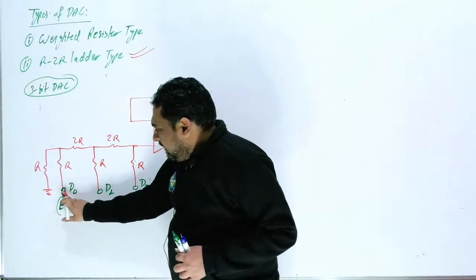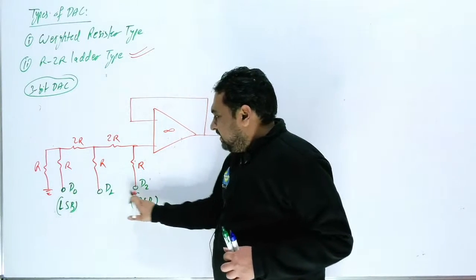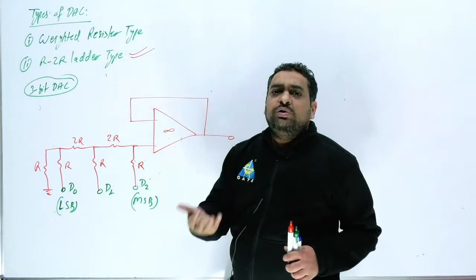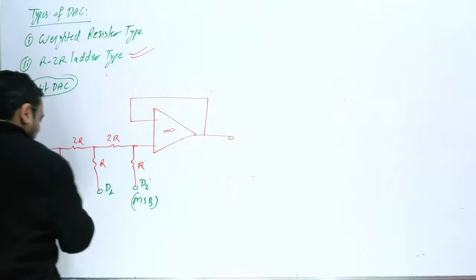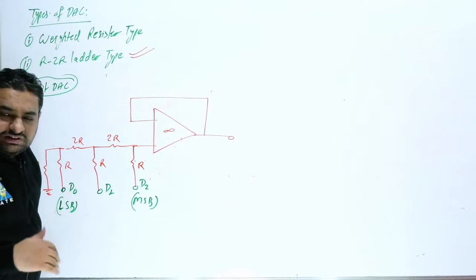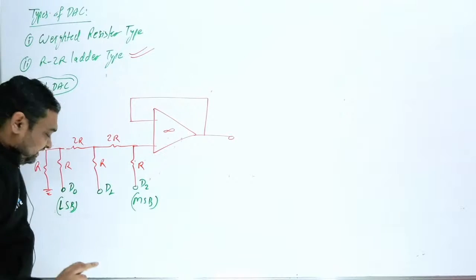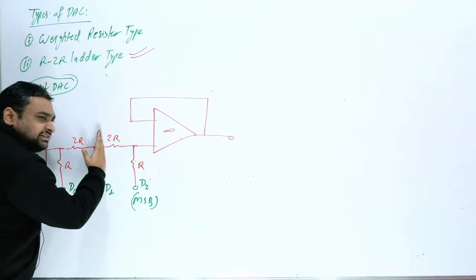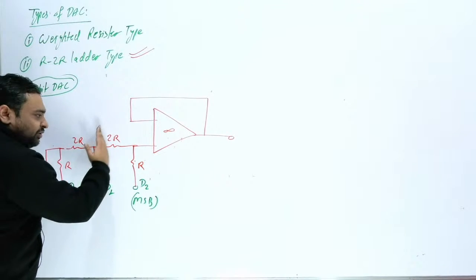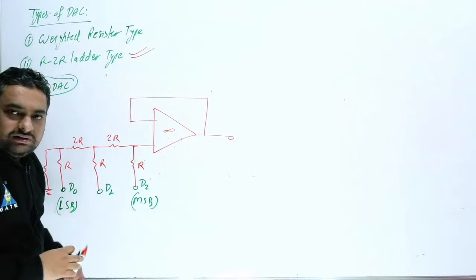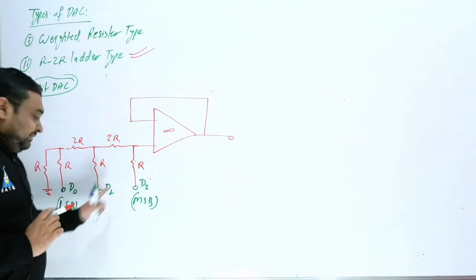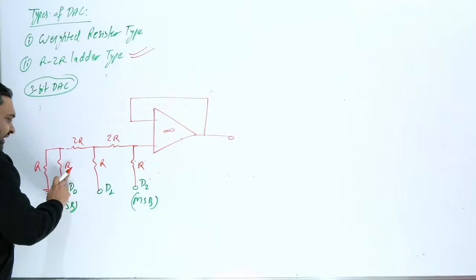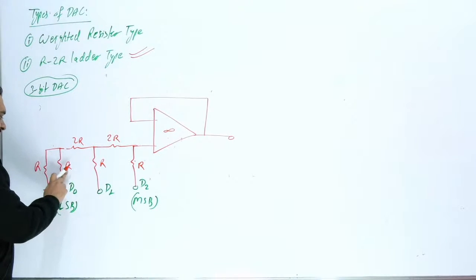If you want to find D0, the others will be ground. So this complete circuit should be converted into its Thevenin equivalent. Here you will get half the voltage. I am not going through the full solution, just the direct process. If this is D0, here you will get half voltage, D0 by 2. Then in the next step this is D0 by 4, and here you will get D0 by 8. Because of this, what Thevenin equivalent will you get, with all the other voltages 0? R, this is 2R, this is 2R.